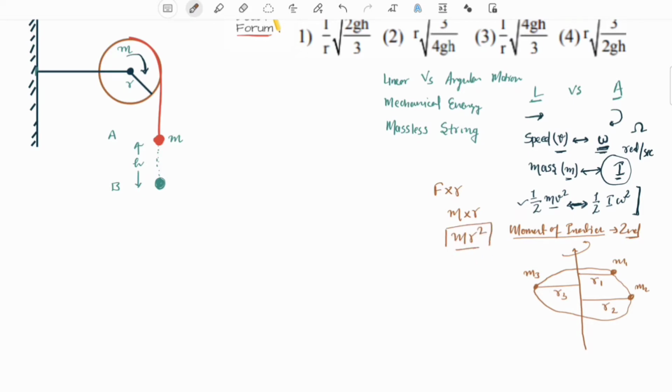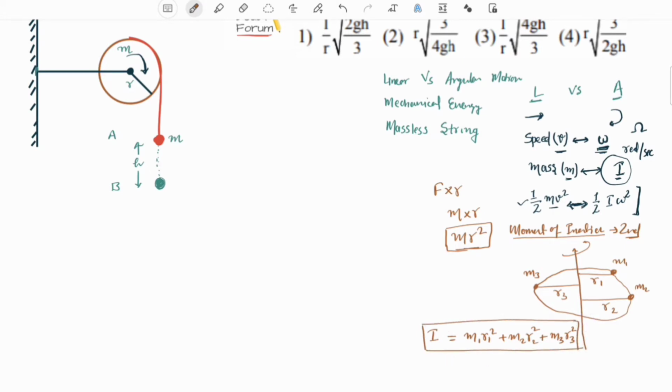So there are three particles. So m1 r1 square plus m2 r2 square plus m3 r3 square. So the sum of the second moment of masses of all the individual particles in this body would be equal to the moment of inertia of this whole body.